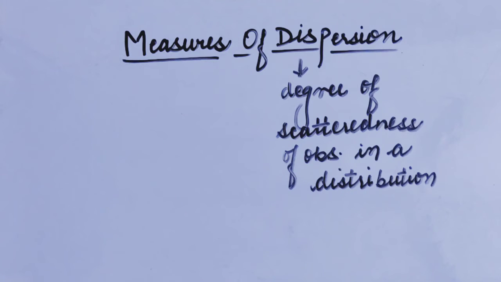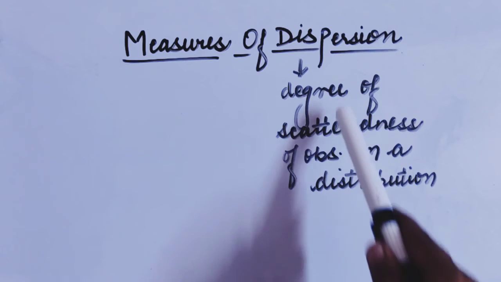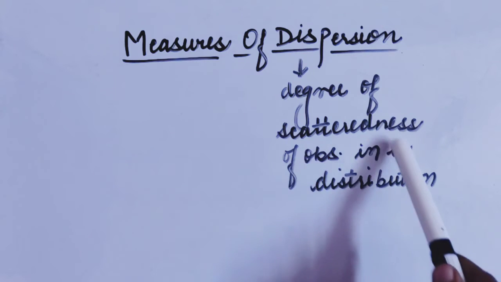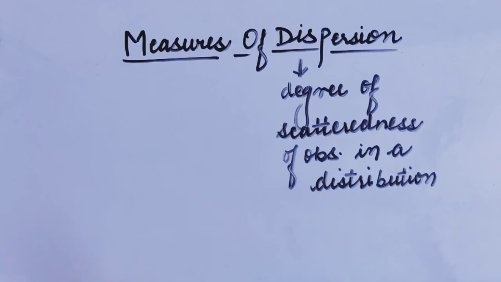Students, today we are going to start with measures of dispersion to know variations in the values of the variable. So what is the dispersion? It is the degree of scatteredness of observation in a distribution. What will it tell us? It will tell us the variations in the data.